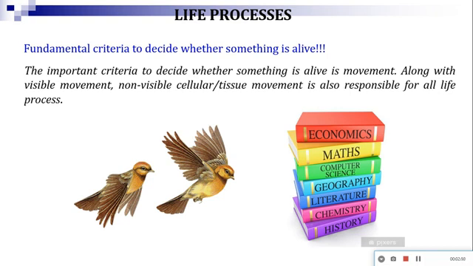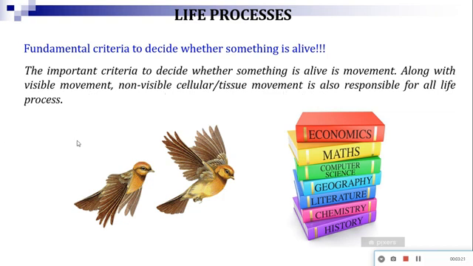Now let us discuss from which point of view an organism can be considered as living or non-living, whether they have life or not. The main important criterion to decide whether something is alive is movement. Along with visible movement, non-visible or cellular and tissue level movement is also responsible for all life processes.